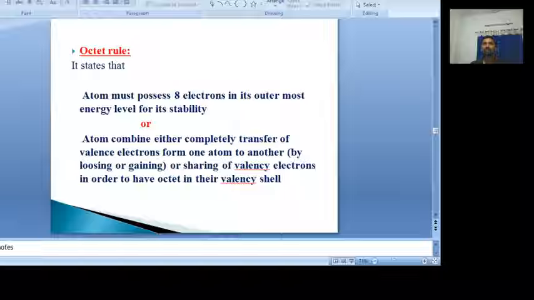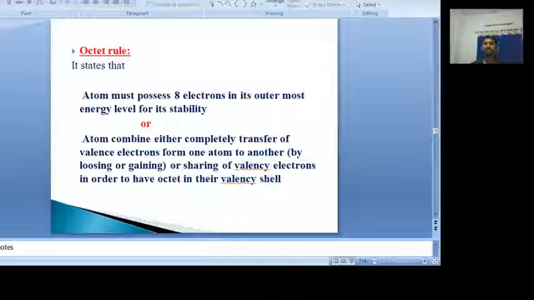The octet rule tells about the stability of an atom. When an atom possesses 8 electrons in its outermost shell, it gets stability. One atom can lose an electron and another atom can gain it. Sometimes the sharing of valency electrons also results in getting 8 electrons in the outermost energy level, which leads to stability. This rule is called the octet rule.